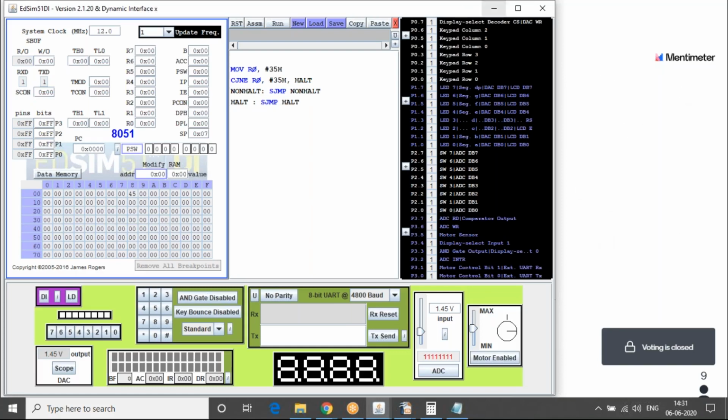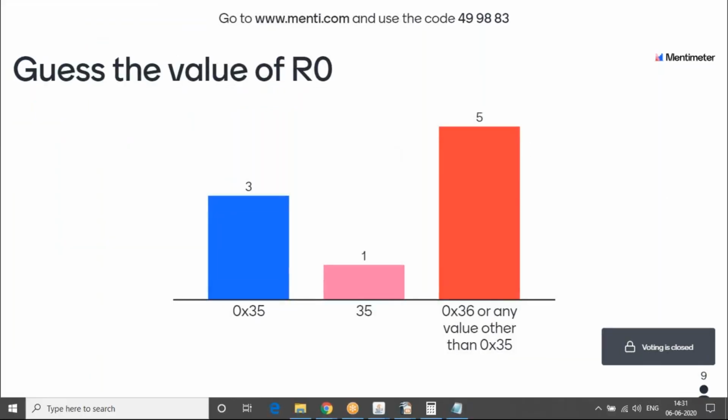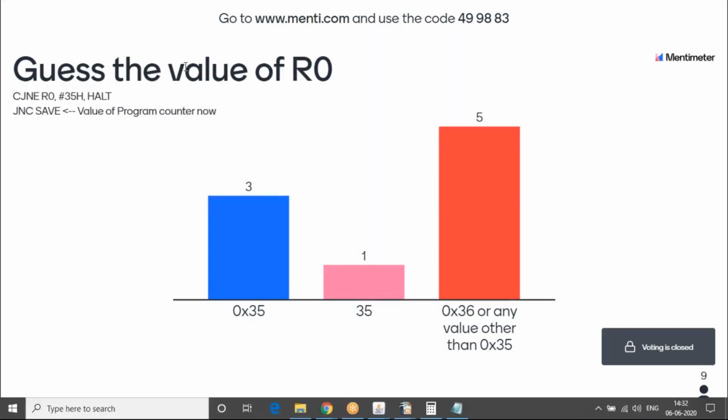Okay, I think we would have run out of time. I have got 9 responses, which is slightly better than what we had the last time. I will explain the answers and then we'll look at a quick demo of that as well. So it's a compare and jump if not equal. If the value is 35, it wouldn't jump; if it is not equal, it would have gone to halt.